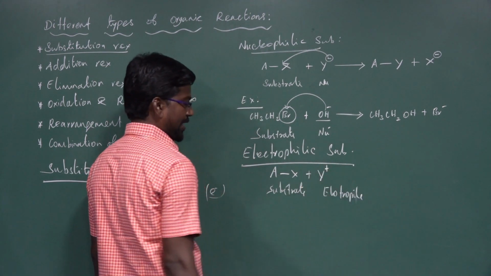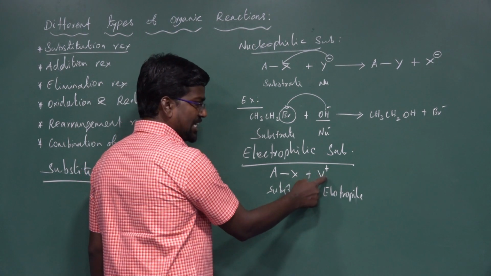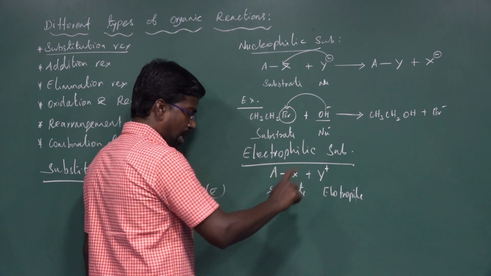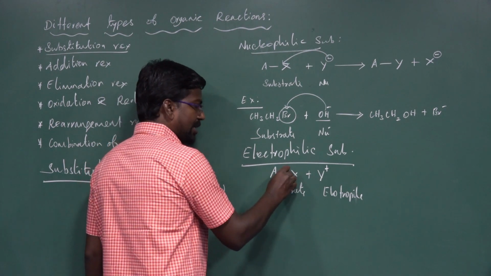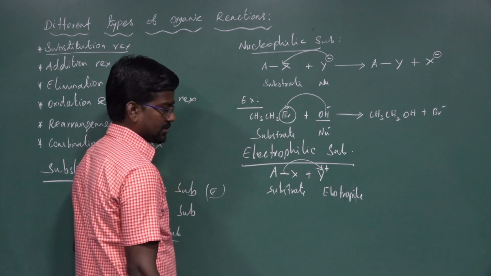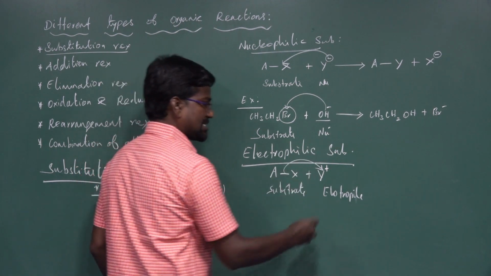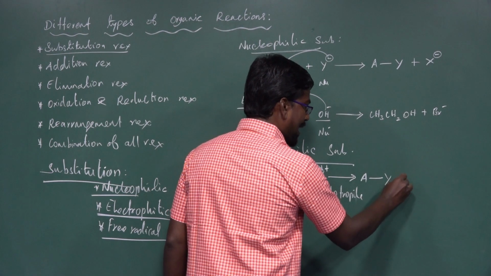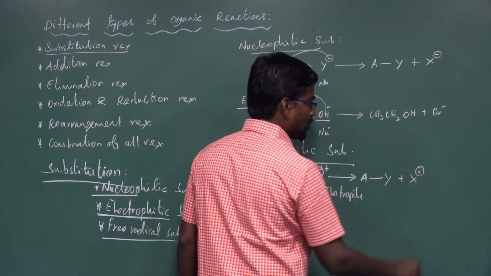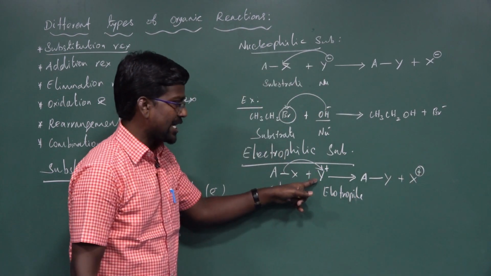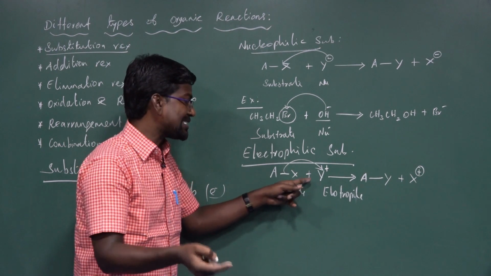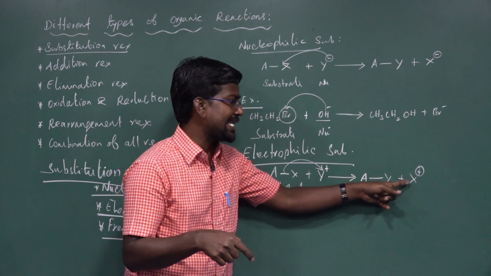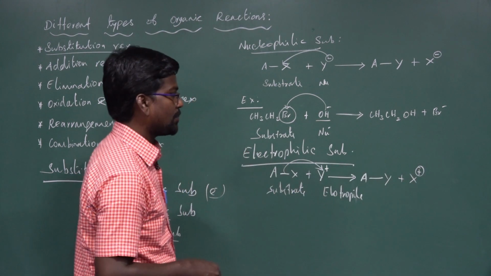Y plus is an electrophile, an electron deficient species. That is why the A-X bond breaks. The bonding pair of electrons attacks the Y plus ion, and X is removed as X plus, giving A-Y plus X plus. Y is the electrophile. That electrophile substitutes in the place of X to form AY, and X plus is removed.